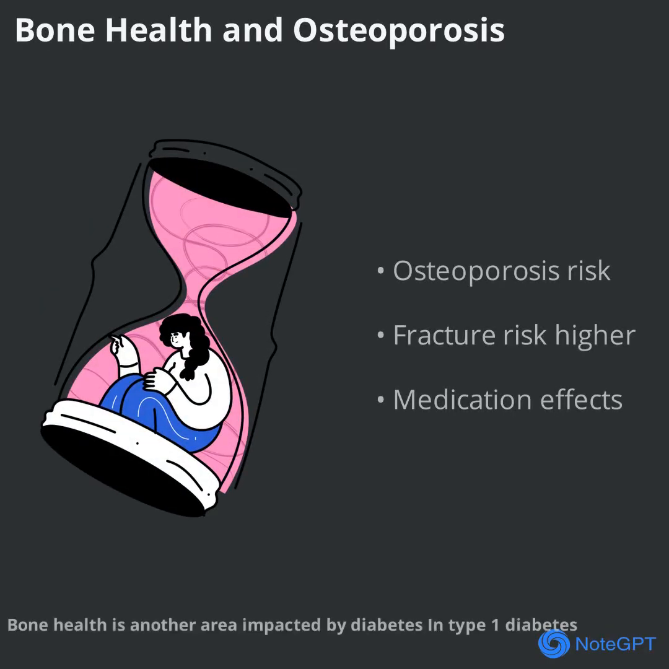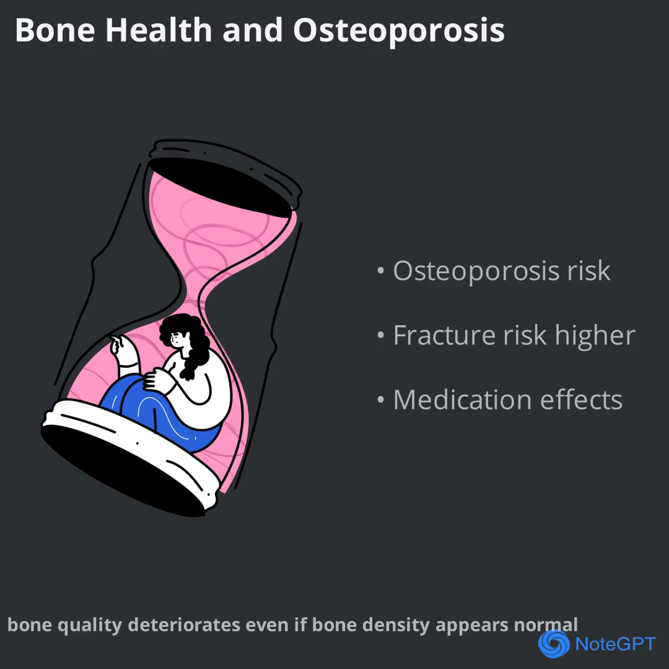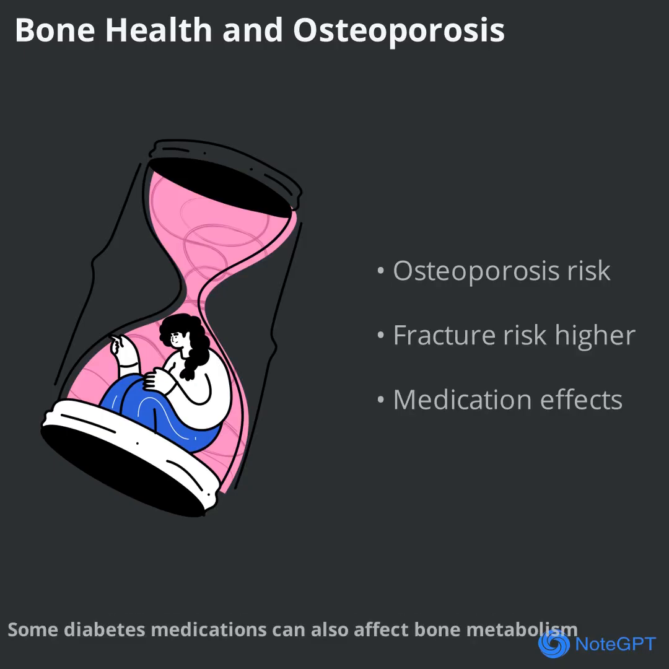Bone health is another area impacted by diabetes. In type 1 diabetes, bone mineral content is often reduced, increasing the risk of osteoporosis and fractures. In type 2 diabetes, bone quality deteriorates even if bone density appears normal. This means that diabetic patients may be more prone to fractures, especially if they have neuropathy or vision problems that increase the risk of falls. Some diabetes medications can also affect bone metabolism, so treatment plans must be carefully tailored to each individual's needs.